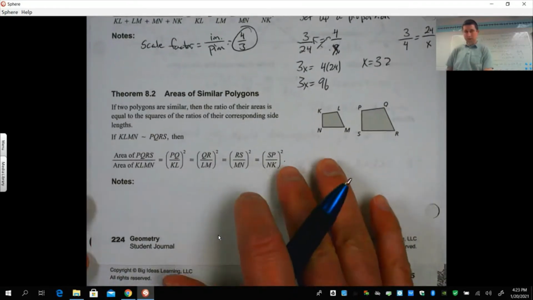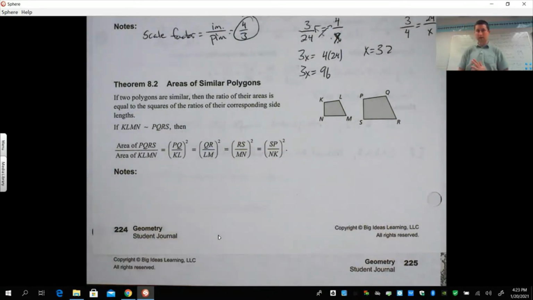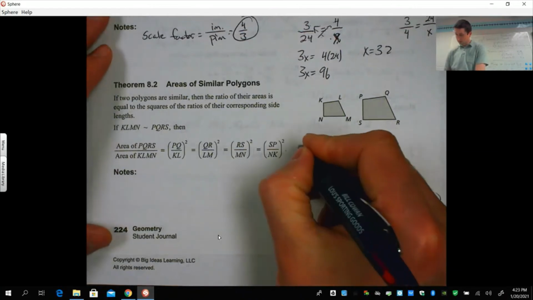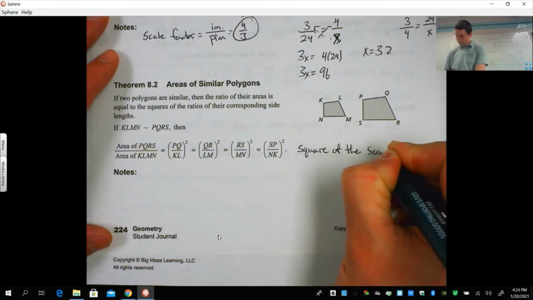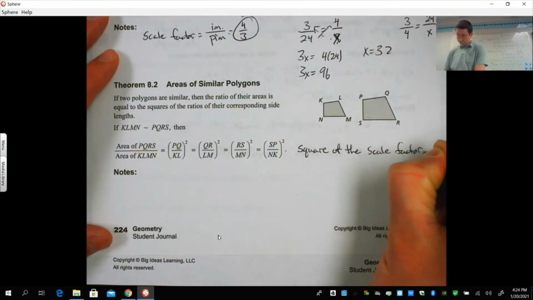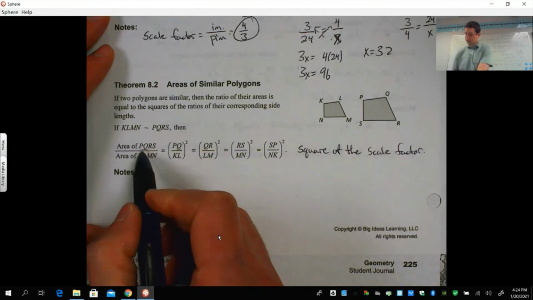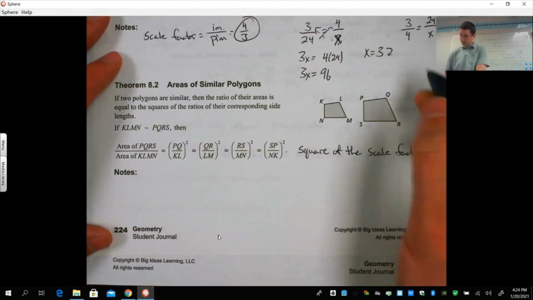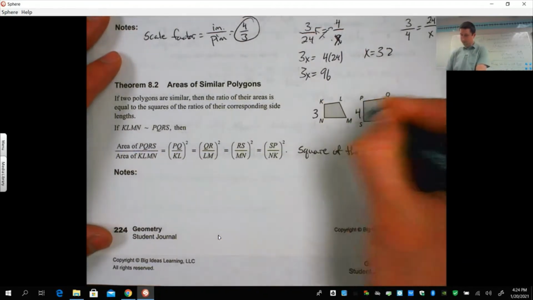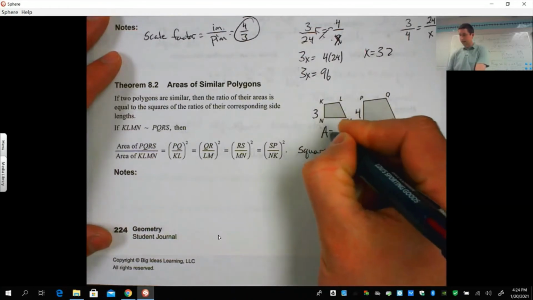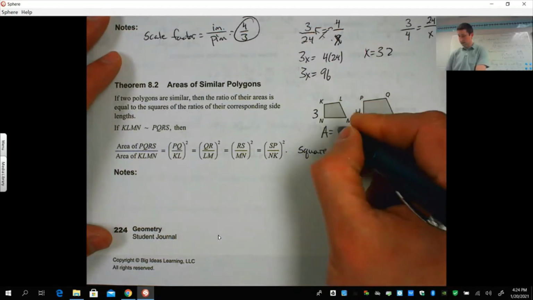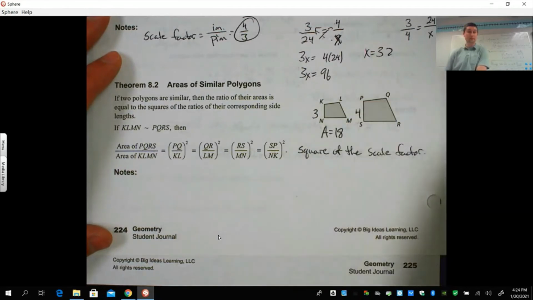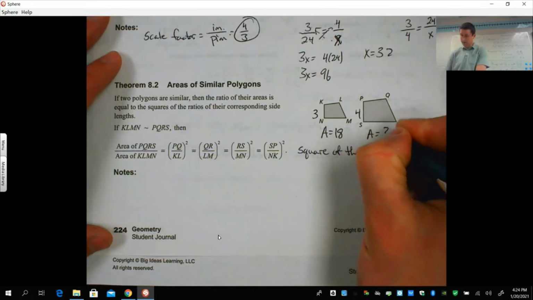Now 8.2 deals with the areas of similar polygons. The areas are the square of the scale factor. Okay? The square of the scale factor. So the area of one equals the area of the other. So let's take the same setup here. So let's say this is 3 and 4. And now they want to say this area is, let's go 18. No, pick the number. Completely pick. And we want to know, what is this area?